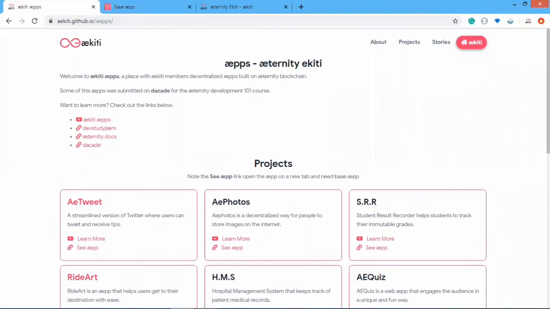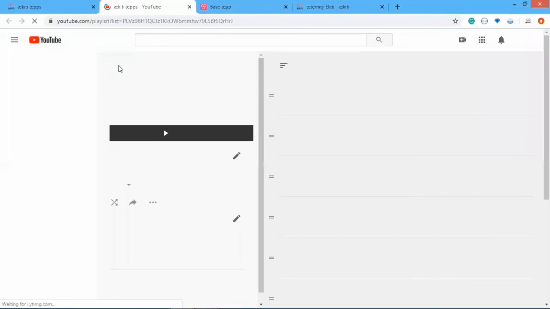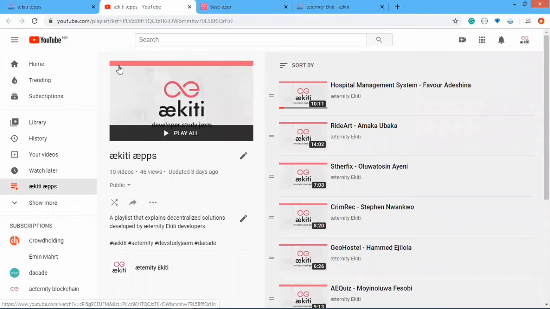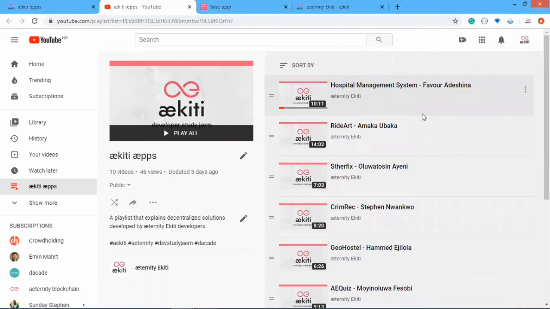You can also check through this link here to go through the whole playlist of apps built by the Jammers, because each Jammer's app was added to the playlist here. So we have 10 videos from 10 different Jammers. We have the split management system, we have the ride app, we have this.